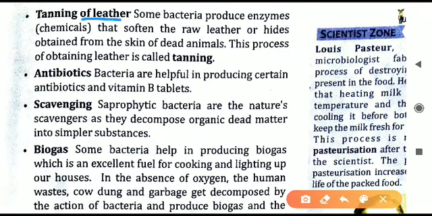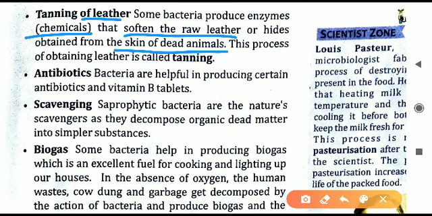Tanning of leather, for that you should know leather is obtained from what? Leather is obtained from the skin of dead animals. Yes, it is the skin of dead animals only. Whatever object is made of leather, this skin of the dead animal is dipped in certain chemicals. The skin of dead animals is very harsh, it is not soft to touch. So what is done to make it soft?